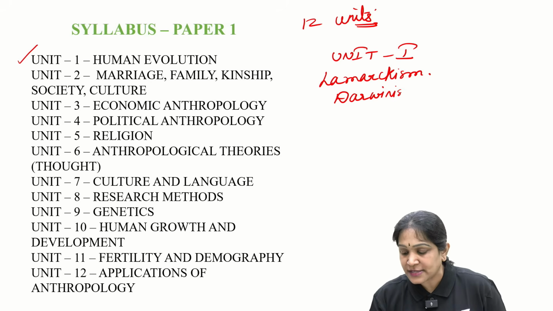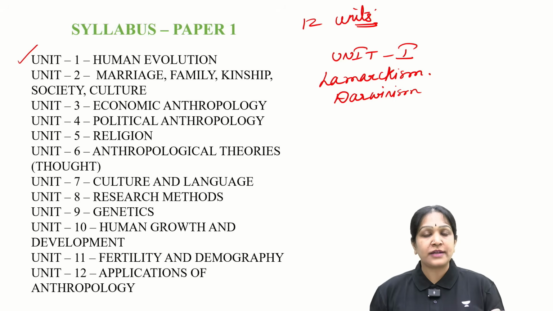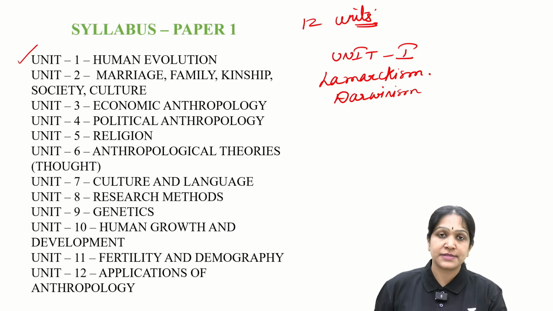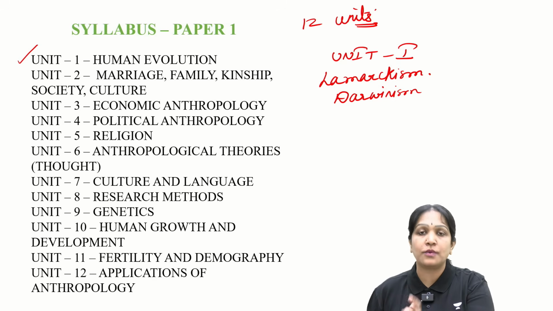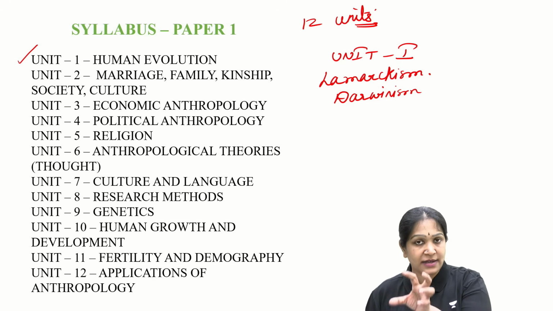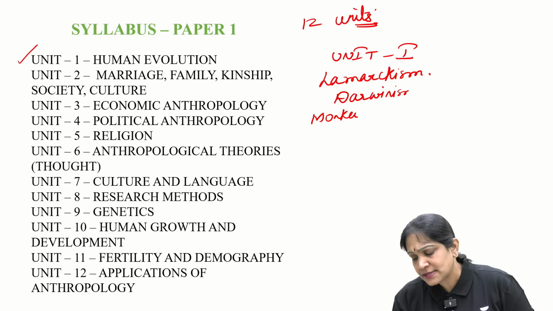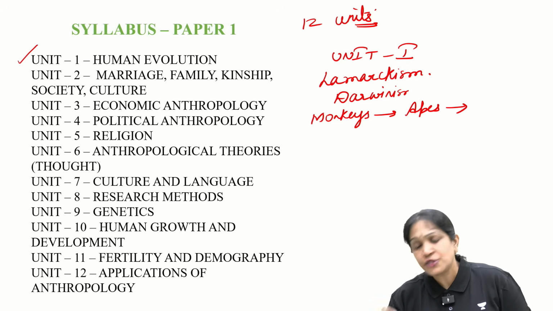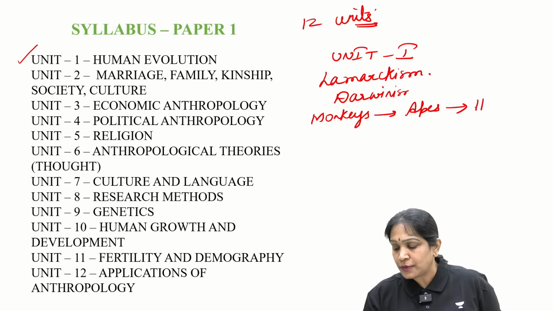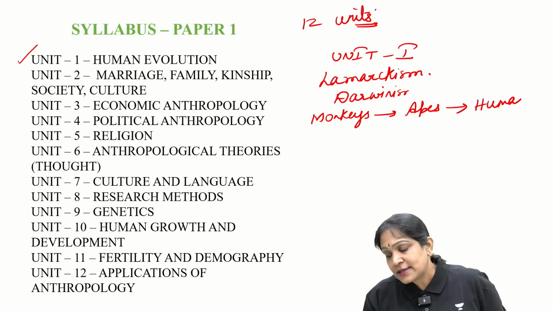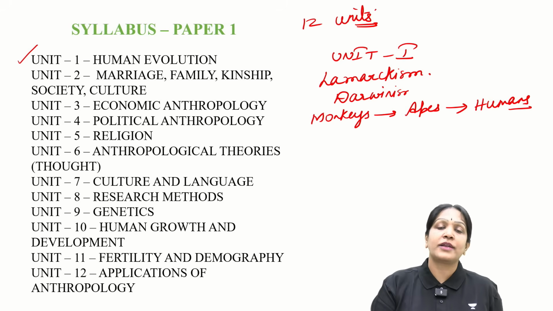That is Darwinism. In this unit, we will also study about how the simple organisms gradually evolve into complex organisms. Like for example, how the monkeys evolved into apes and eventually apes evolved into humans, the most evolved organism on the earth.